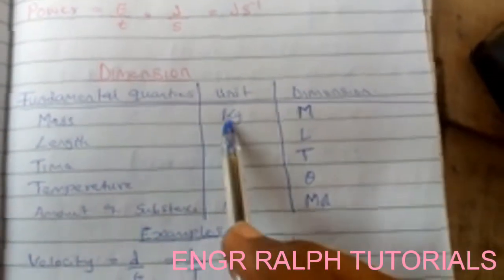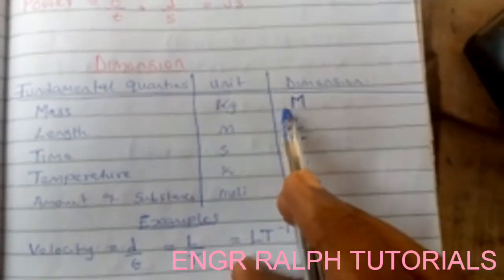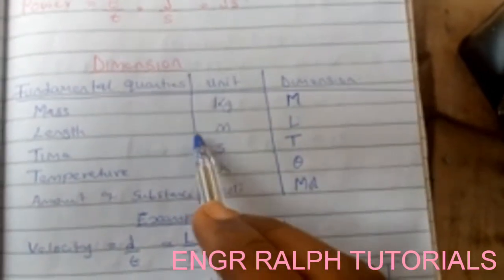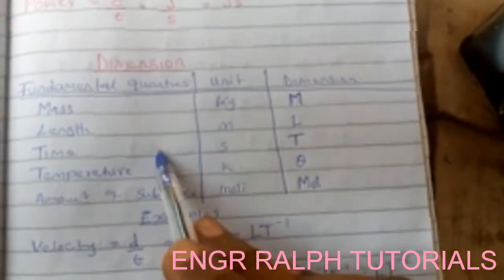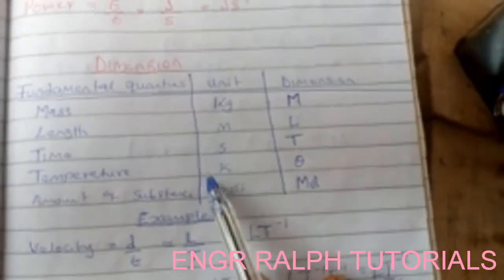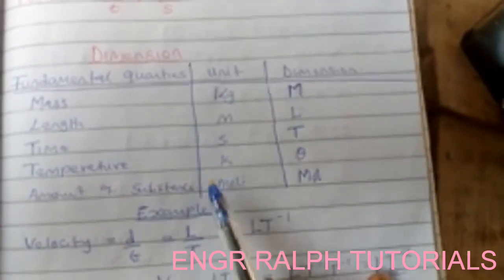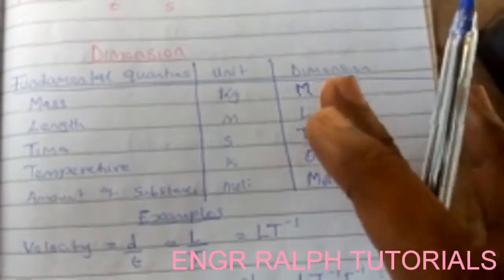Mass has a unit kilogram. Its dimension is capital M. Length, the dimension is capital L. Time, the dimension is capital T. Temperature, the dimension is theta, and amount of substance dimension is mole.